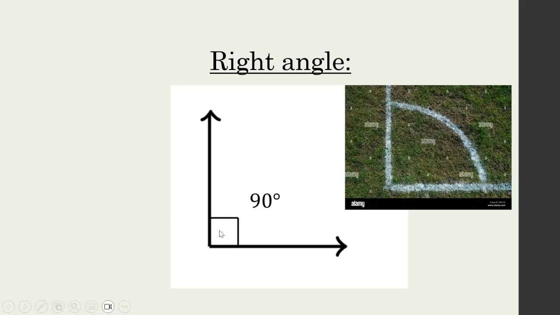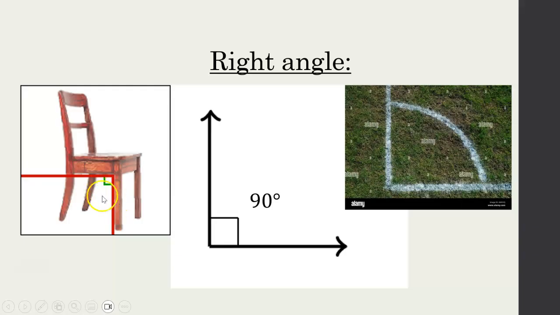You probably have seen it in lots of places actually. In the corner of a pitch is usually the obvious one. So that angle there, this angle here, is 90 degrees. Why? Think about it, it's a straight line that meets another straight line, and it's not a straight angle, it's half of a straight angle. They're perpendicular to each other, that means they're going to be 90 degrees.